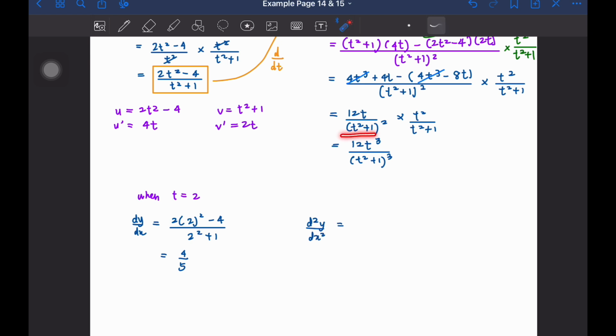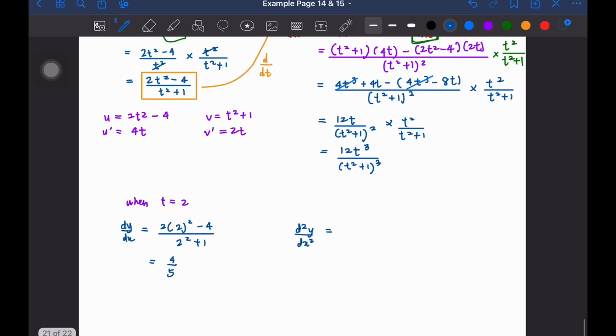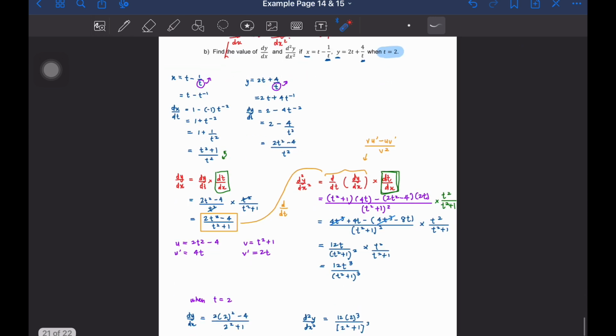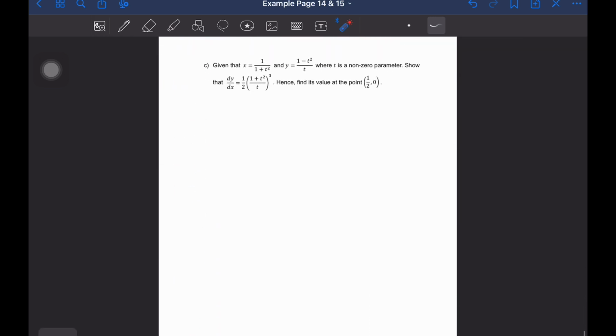Okay, so masukkan dekat dalam ini. Right, so we are going to have 12 times 2 cube over 2 square plus 1 cube. Okay, this one pakailah calculator sebab nombor dia dah besar kan. So apa kita dapat dekat sini guys? So we are going to have 96 over 125. Okay, settle. Right, settle lah kita punya jawapan. Okay, so itu sahaja untuk example B. Right, moving on to example C.